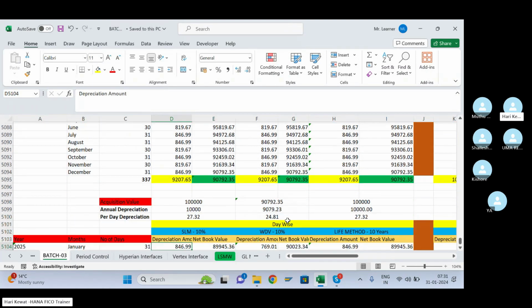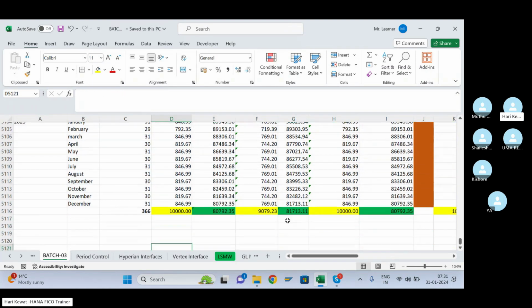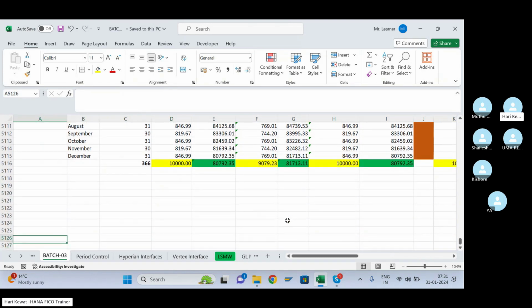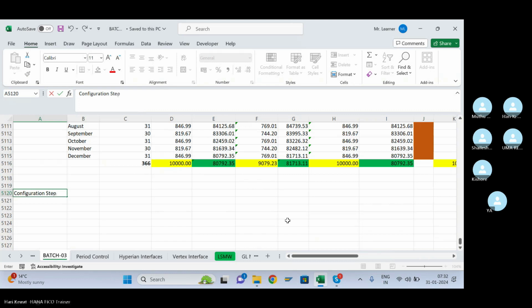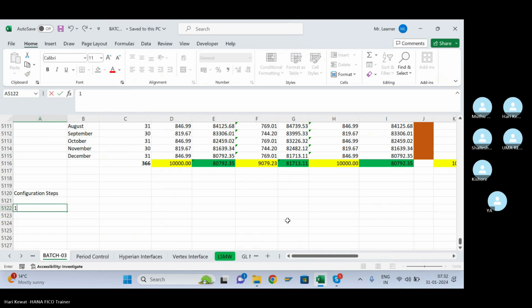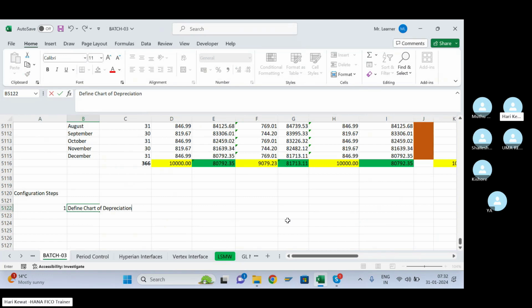If you are okay with this one, then let us continue. Today I'm just planning to do the revision. That's the reason I'm repeating all this. So now let us see what all we have studied so far. First of all, I'm going to see the configuration steps we did in asset accounting. If any doubt, please ask me. So first we did define startup depreciation. The topic is very big, so I'm trying to revise it so that you'll remember.